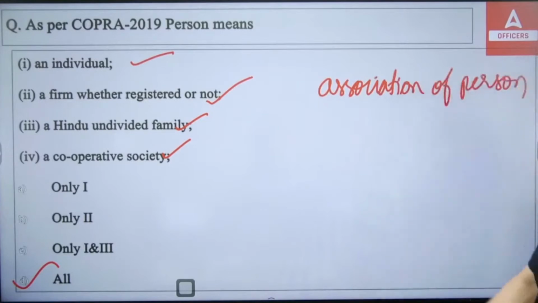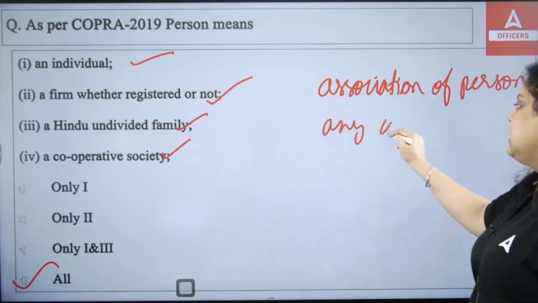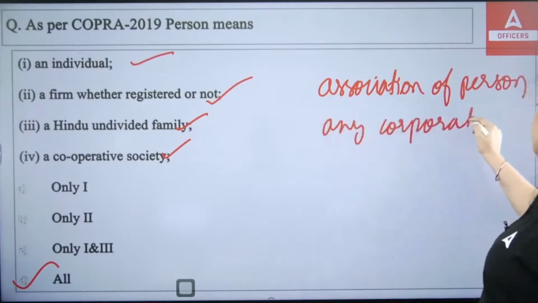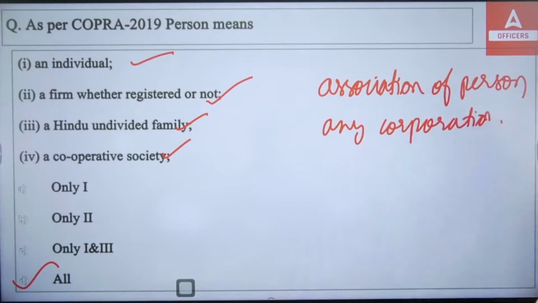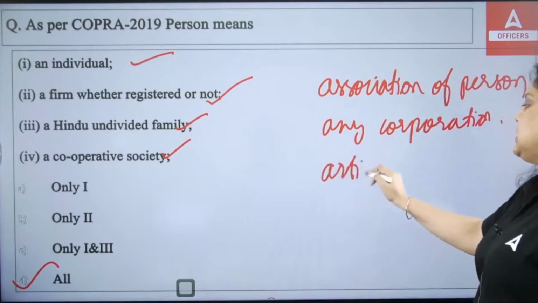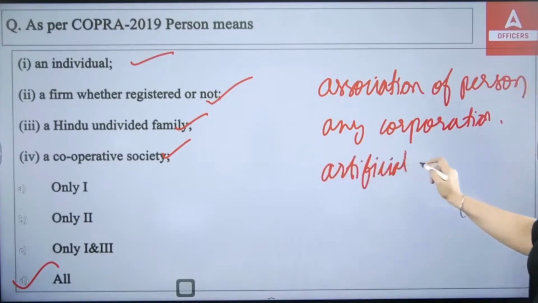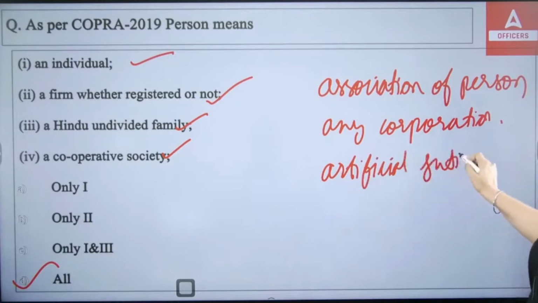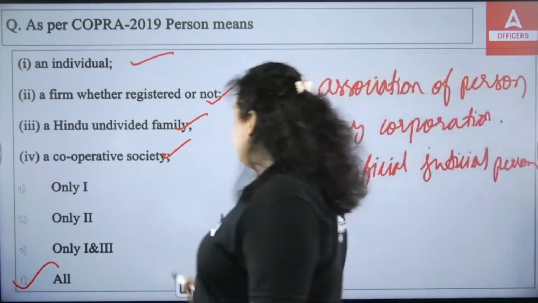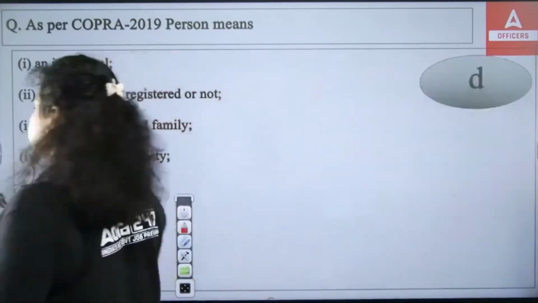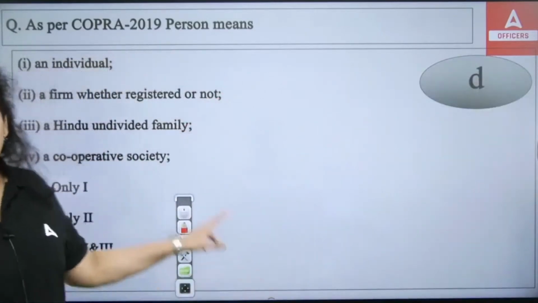Apart from association of persons, any corporation, or you can say any corporate or a body of individuals, and any artificial judicial person, they all will be treated as a person under the COPRA 2019. So the right answer will be your D option. All are means person.